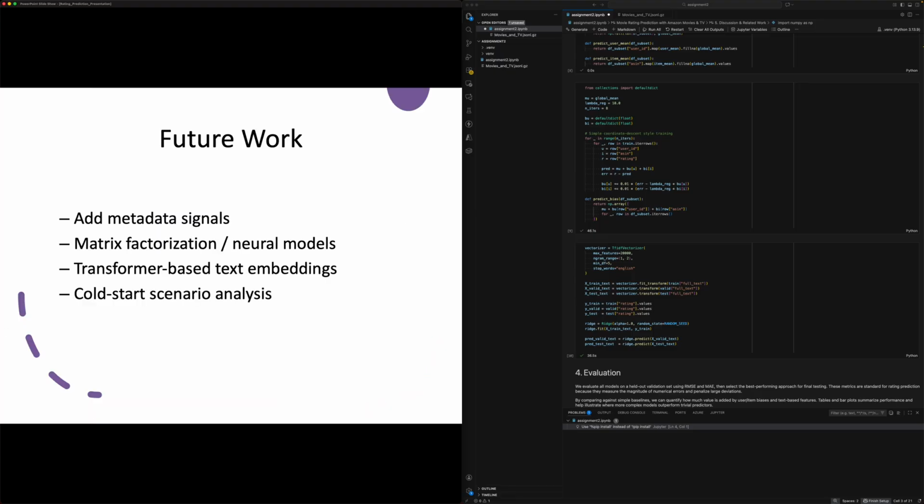For future work, of course, we could include the metadata, and we can also use a transformer-based text embedding, such as BERT, for interpreting the review data.